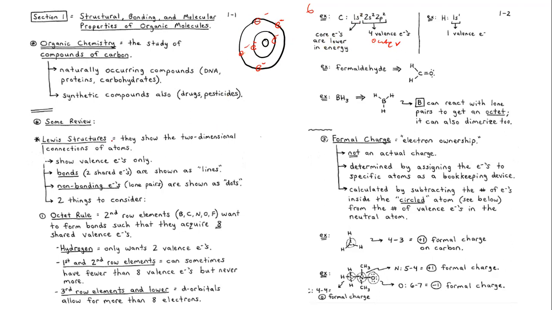So that's why on the Lewis structure, we use what? We use the valence electrons. We represent our compounds with valence electrons when they bond with other compounds. Okay, so that means carbon. This is the atomic structure of carbon.